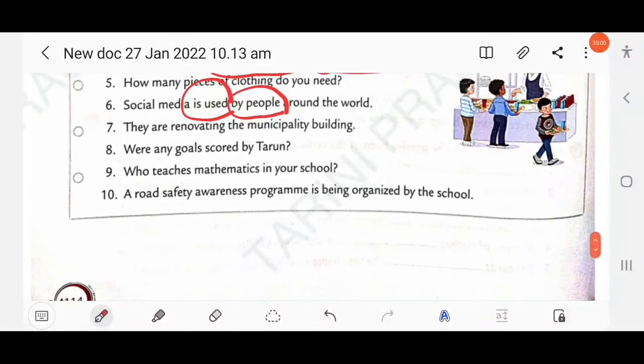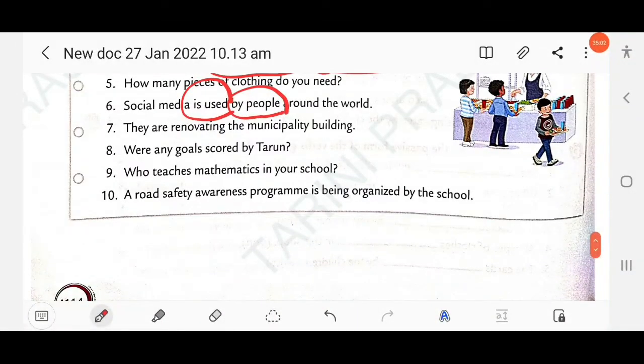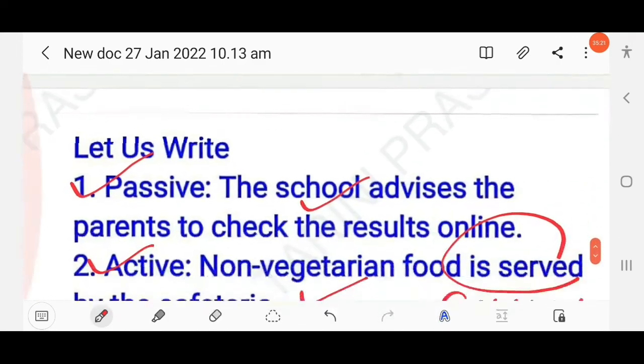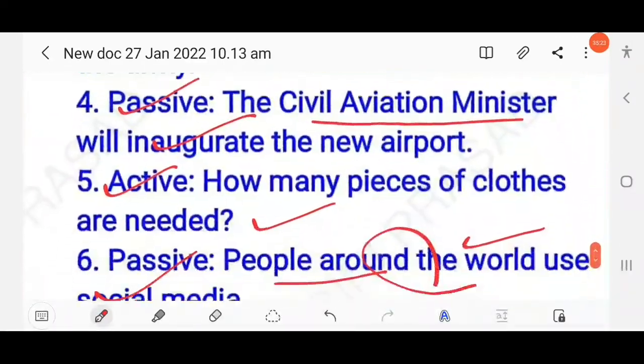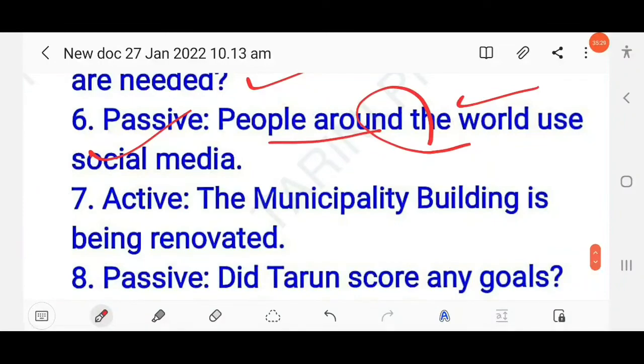Then next question here, they are renovating the municipality building. So here the object is the municipality building, as this is active voice, because here the subject is the doer of an action. Are renovating, present continuous. So here is, am, are, being will be used. The municipality building is being renovated.